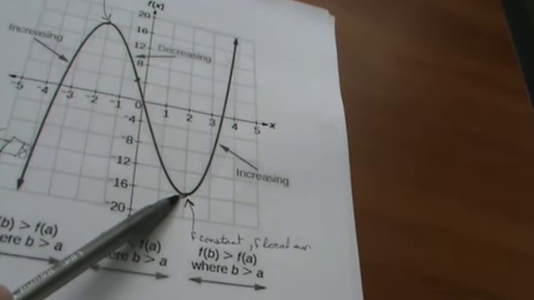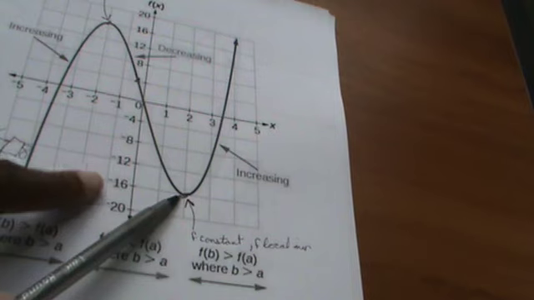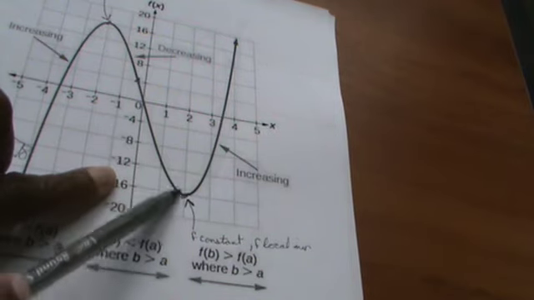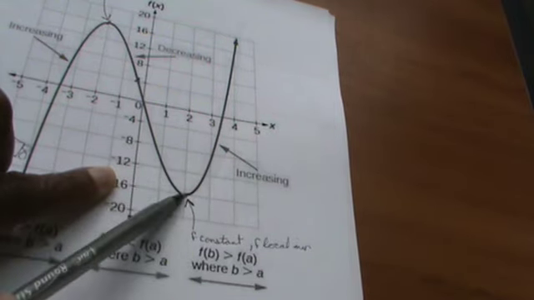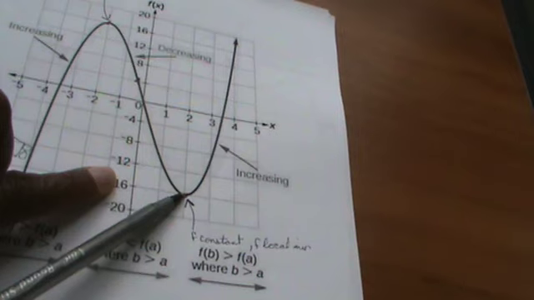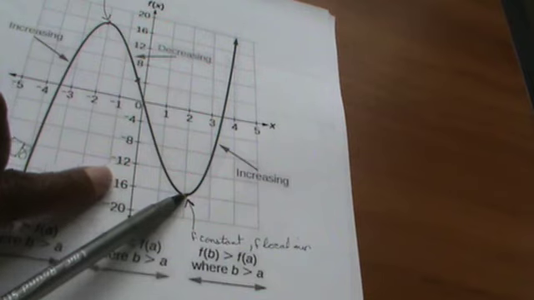Okay, another point that I wanted to take a look at is this one here. This too is not a point where you can say your function is decreasing through it or increasing. This is a point where your function is constant, and this is also a point where you have a local min. So this is the lowest point in its region.